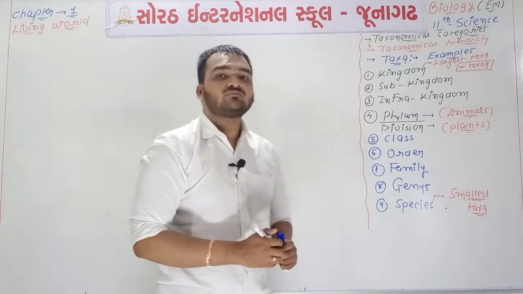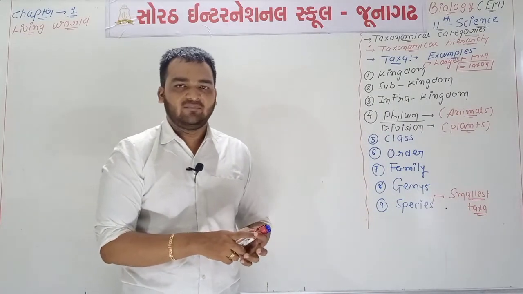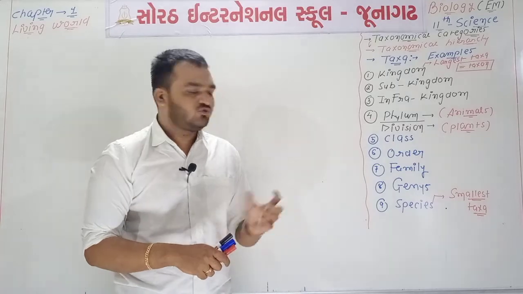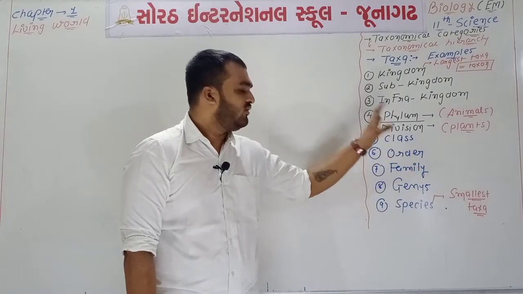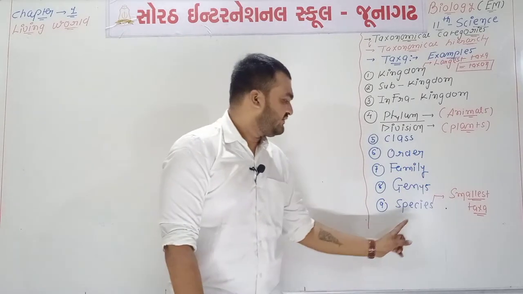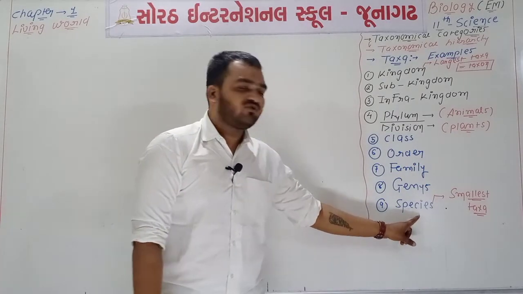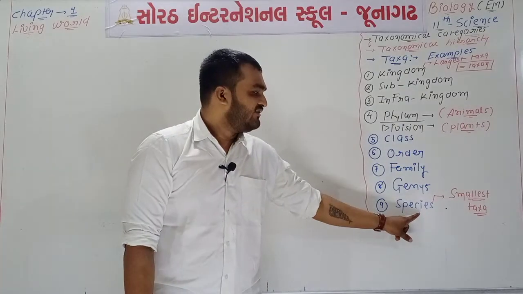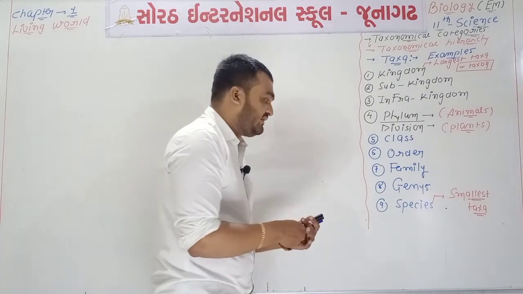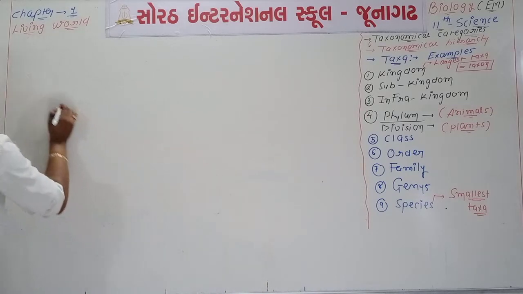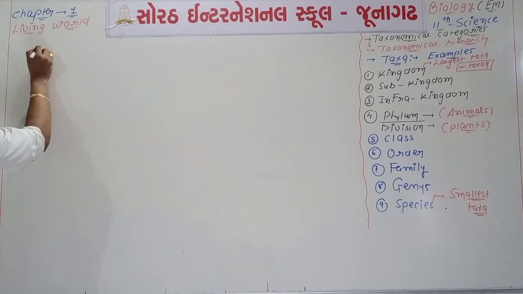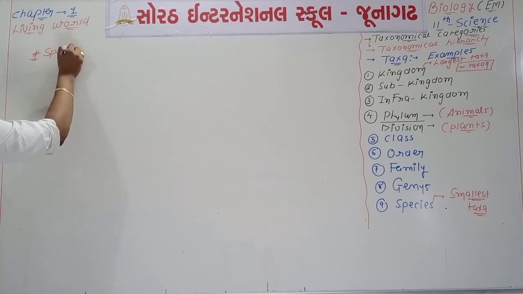So these are different examples of taxa, and today we are going to learn about the short note for the different type of taxa like species, genus, family, order, according to your syllabus. So first of all we are going to start the short note from the smallest taxa, which is known as species. So today's title is species, and it is a question of 2 marks.